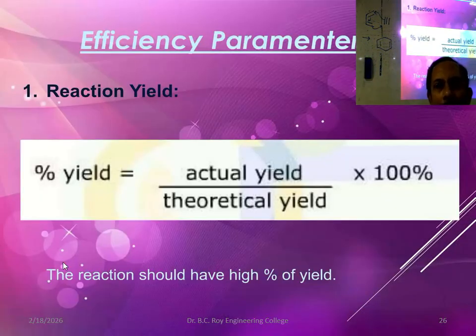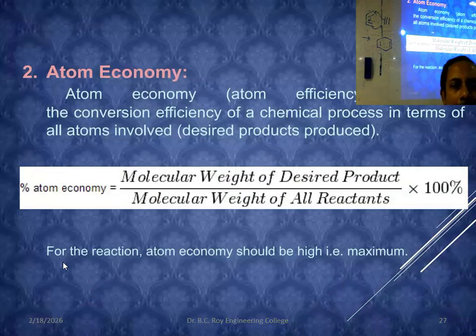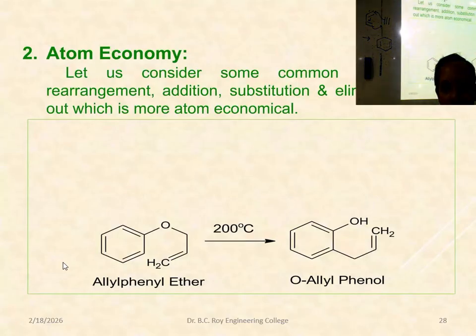Now coming to one of the efficiency parameters, reaction yield, percent yield: actual yield by theoretical yield into 100. That is called reaction yield. Yield means production. Atom economy, percent atom economy: molecular weight of desired product by molecular weight of all reactants into 100. That is called percent atom economy.